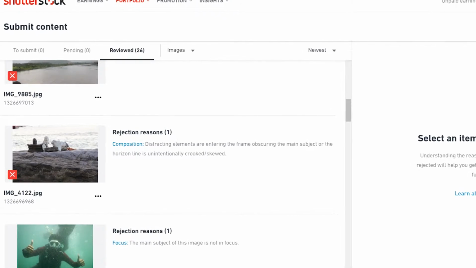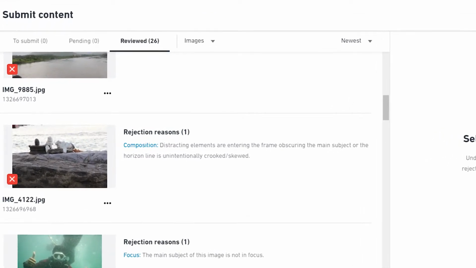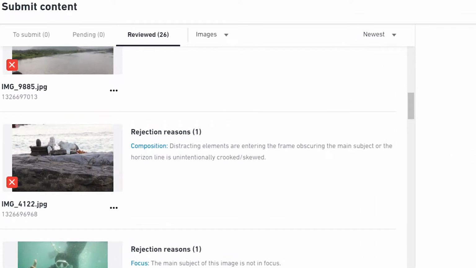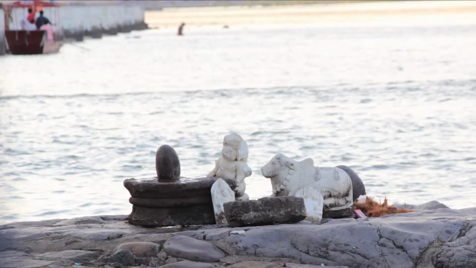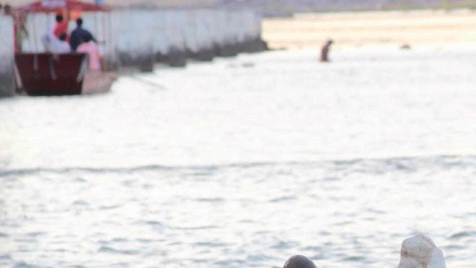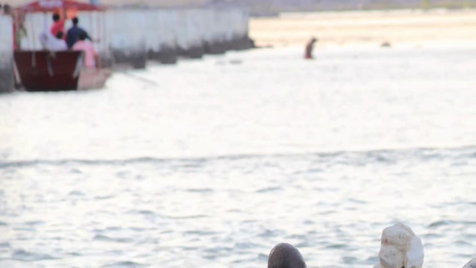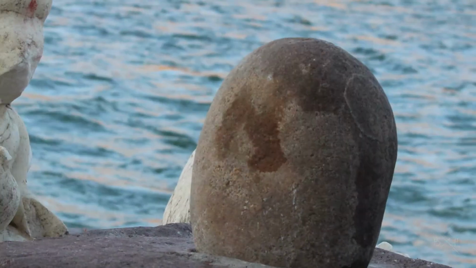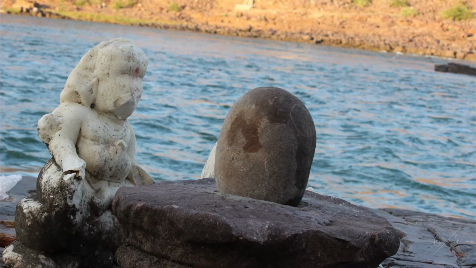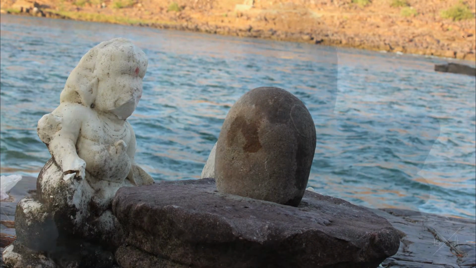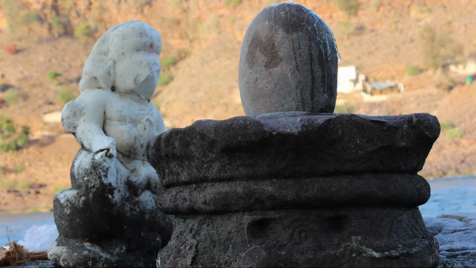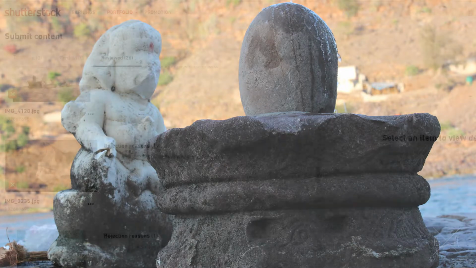3. Distracting elements are entering the frame, obscuring the main subject, or the horizon line is unintentionally crooked or skewed. If there are distracting elements, it causes rejection of your image or clip. Or sometimes the horizon line is skewed and the frame looks tilted. You have to compose the frame properly to avoid this rejection or error.